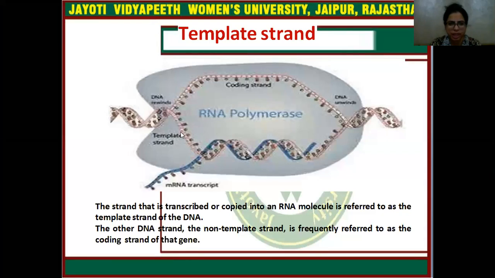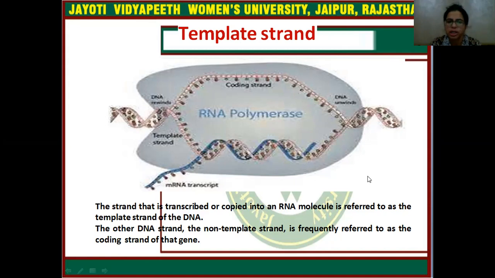The strand of DNA which is used in the synthesis of messenger RNA is known as the template strand, and the second strand of DNA, which is not involved in the RNA transcription process, is known as the coding strand. This strand is called the template strand because it is used by the transcription machinery for the synthesis of the messenger RNA transcript. That's why we call it the template strand.